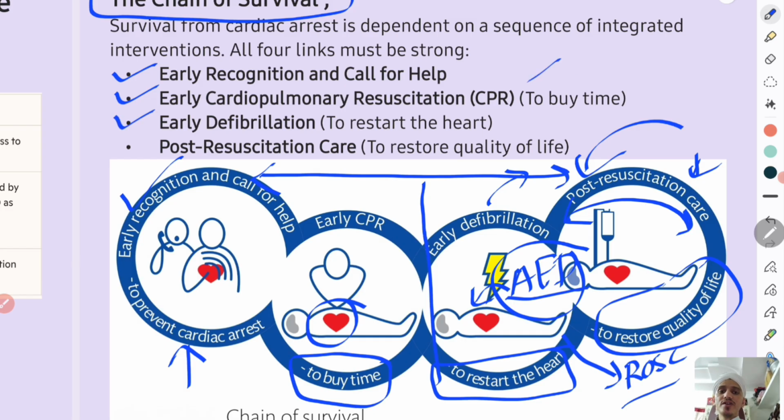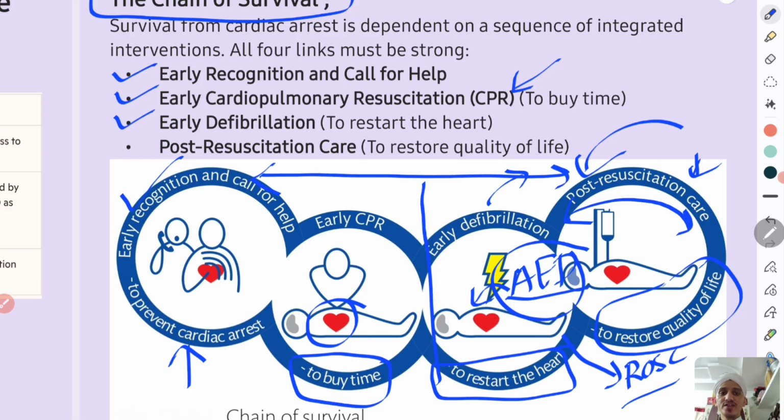So basically what you are doing in CPR is the passive work of the heart and lung. You are compressing the sternum of the victim, so that presses the heart and pushes the blood to the most vital organ, that is the brain. Coronary circulation as well as cerebral circulation. So the blood flow to those organs will be maintained by CPR. That is the main goal, the main concept behind CPR.